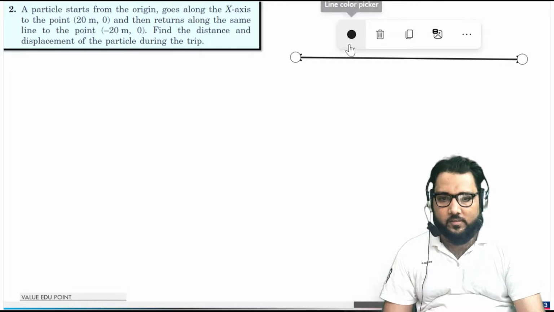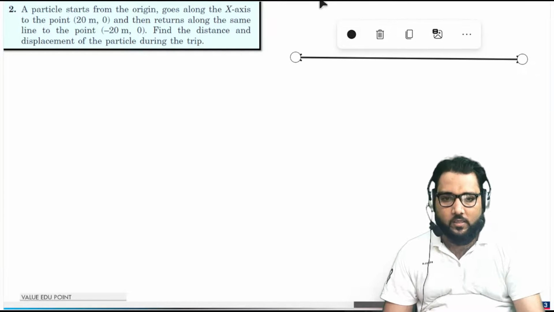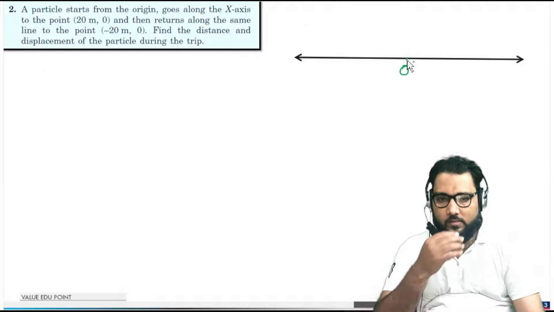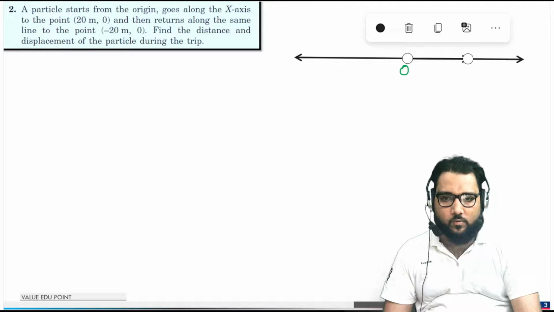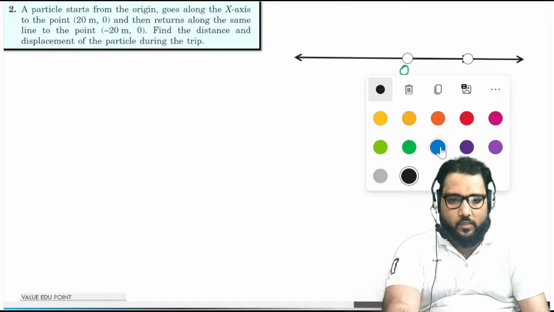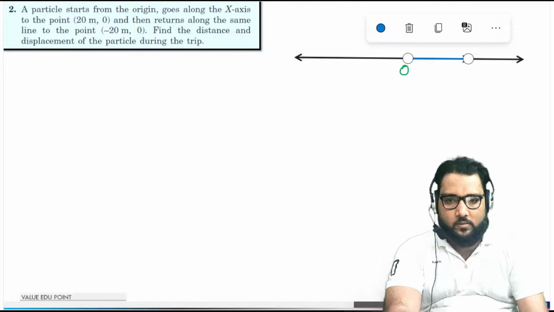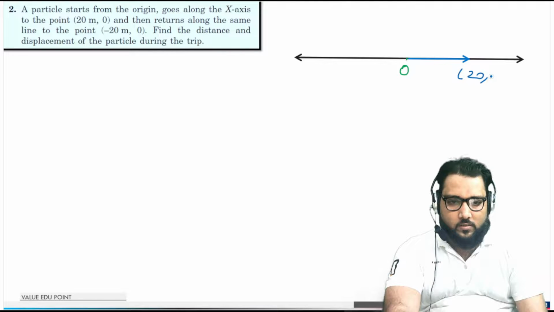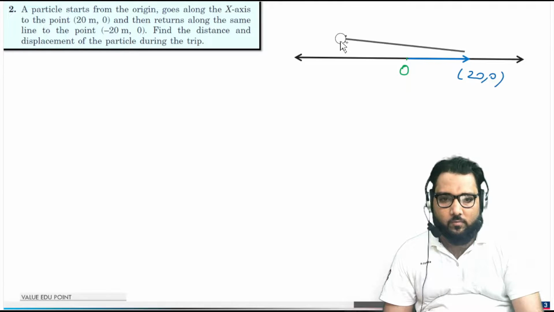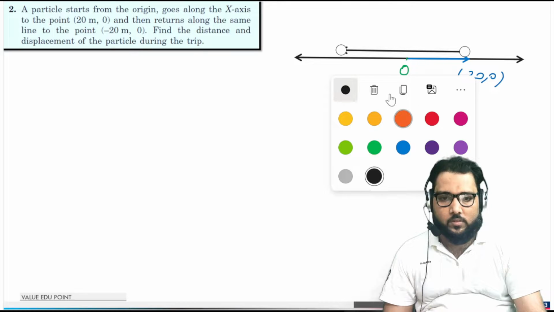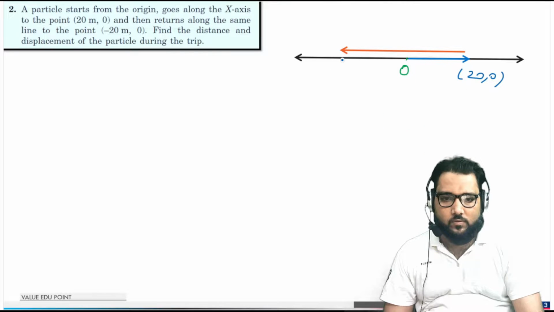Again, to solve these problems, we make a Cartesian axis. We can take this as the origin point. Now what the question is saying: from this point a particle moves in this direction up to the point 20, 0. Again the particle starts to return, or it moves up to this point, and that point is minus 20 comma 0.